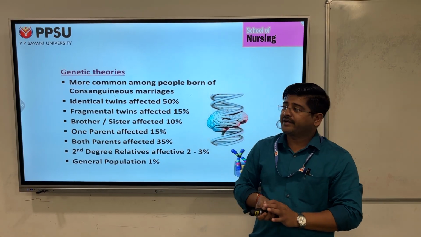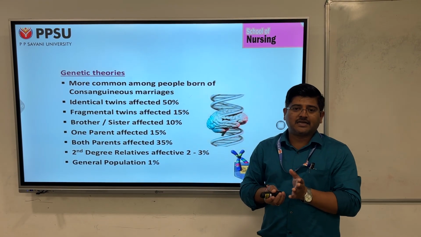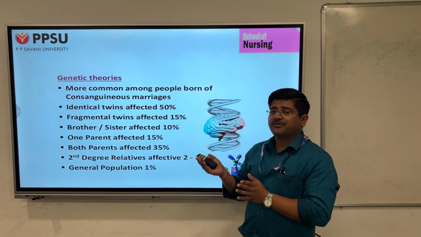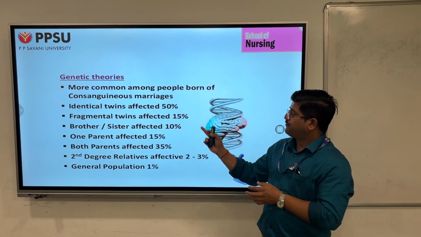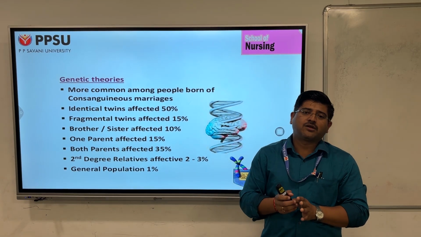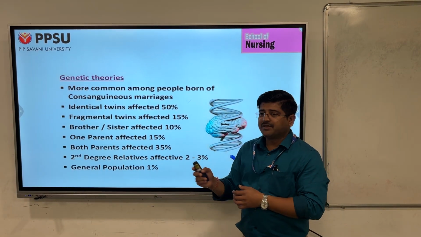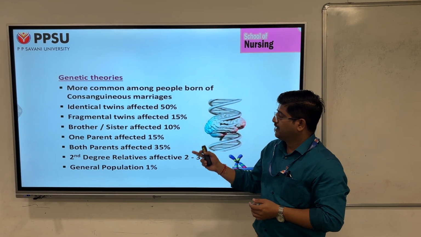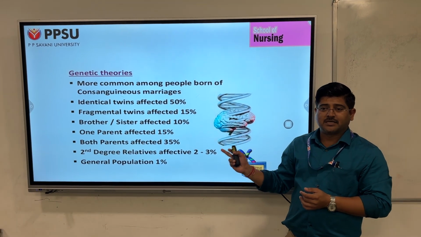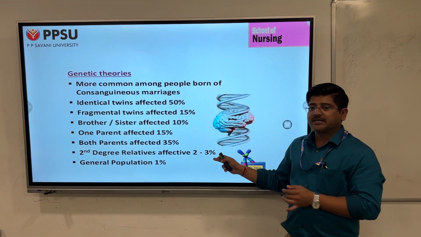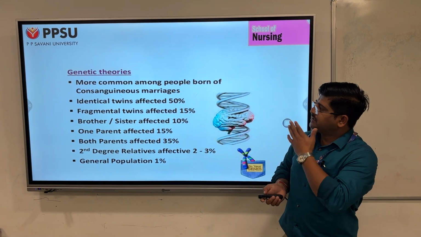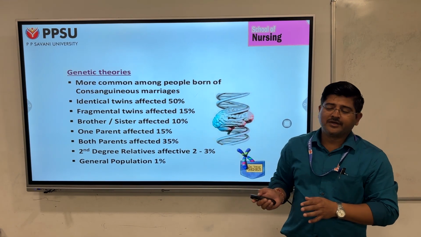Identical twins are affected at 50%, which we commonly call monozygotic twins. If one twin is affected with schizophrenia, the risk of the other twin developing schizophrenia is 50%. And fraternal twins are affected at 15%. Fraternal twins are what we commonly refer to as dizygotic twins. If the brother or sister is affected, the risk is 10%. If one parent is affected, the risk is 15%. If both parents are affected, the risk is 35%. For second degree relatives, it is 2 to 3%. And in the general population, the ratio is 1%. So these are the genetic theories which we talk about as causes of schizophrenia.